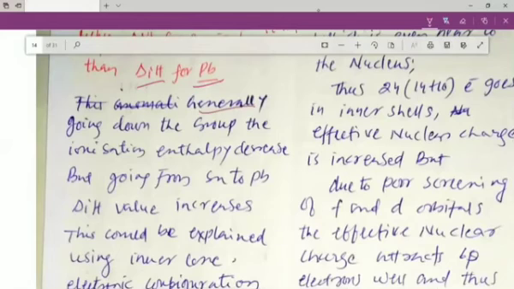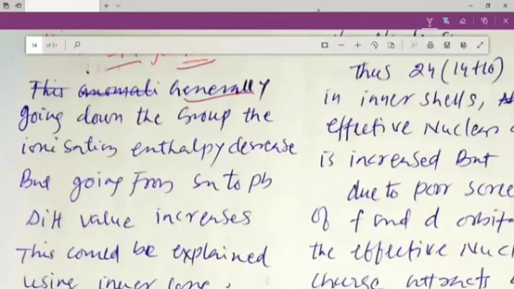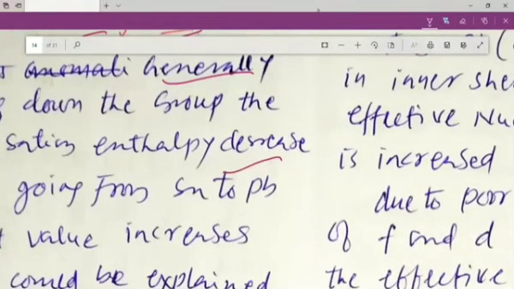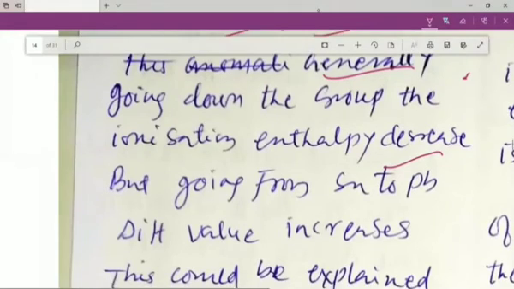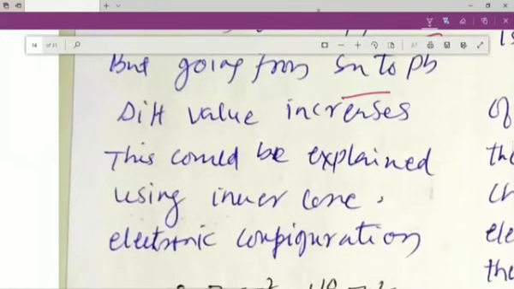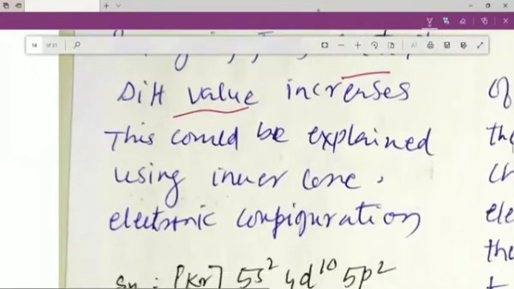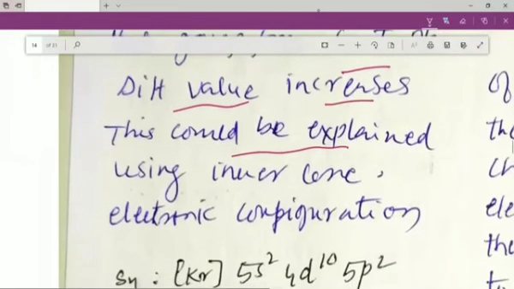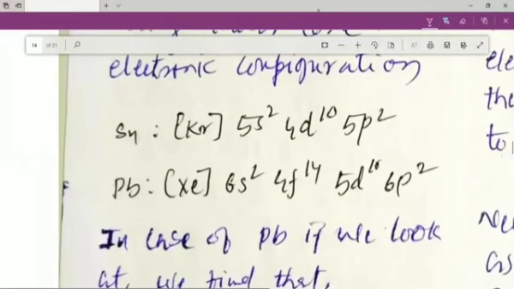Generally, going down the group, the ionization enthalpy decreases. But going from tin to lead, the first ionization enthalpy value increases. This could be explained using the inner core electronic configuration.